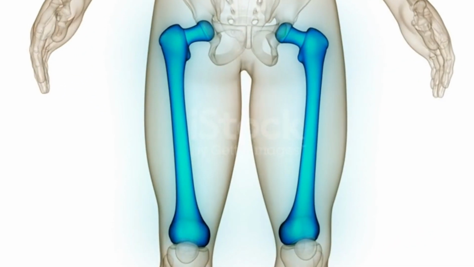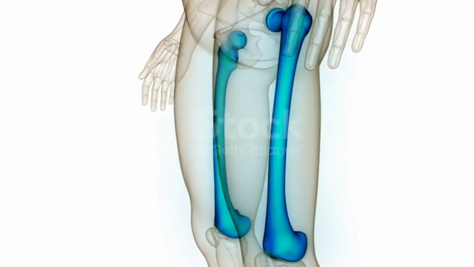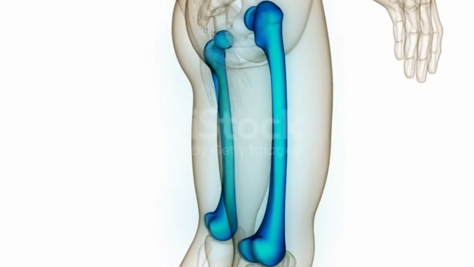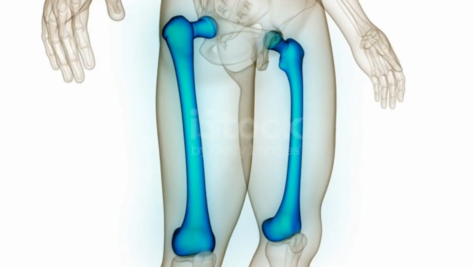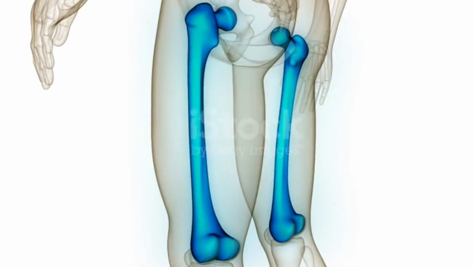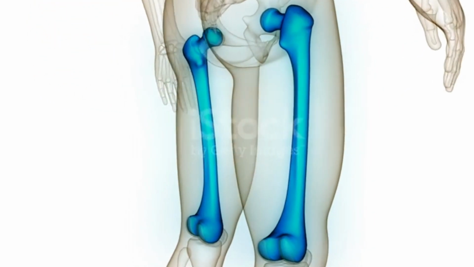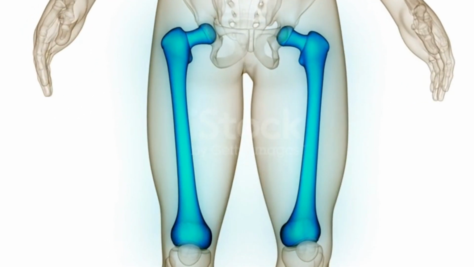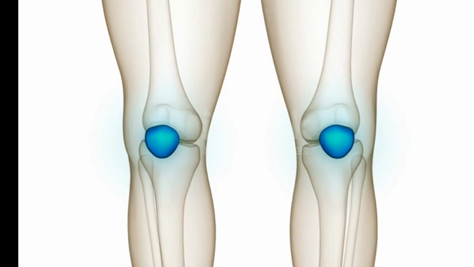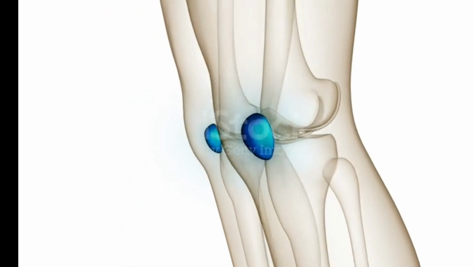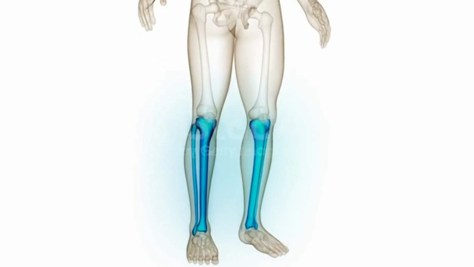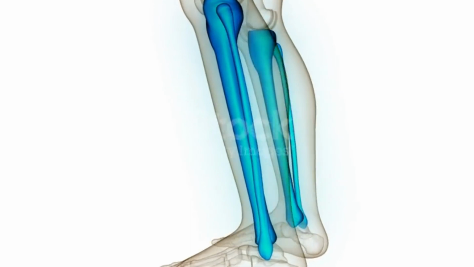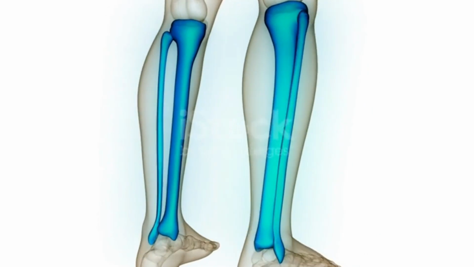The femur, or thigh bone, is the longest, heaviest, and strongest bone in the body. The femur and pelvis form the hip joint at the proximal end, and at the distal end, the femur, tibia, and patella form the knee joint. The patella, or kneecap, is the triangular bone that lies anterior to the knee joint. The tibia, also known as the shin bone, is a large bone of the leg that is located directly below the knee.